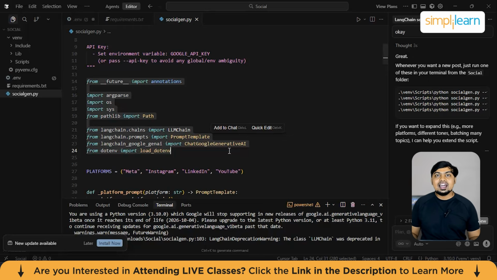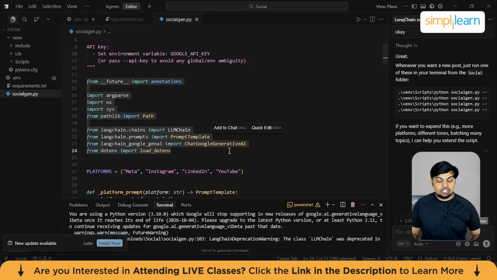Now the third one, LangChain core components. So here we have from langchain.chains import LLMChain, from langchain.prompts import PromptTemplate, and a lot more. This is where LangChain enters the picture. PromptTemplate defines how prompts are structured. Instead of writing raw prompts repeatedly, a template defines placeholders, ensures consistency, and makes prompts reusable. In this project, prompt templates will control how social media content is requested. This avoids vague and inconsistent instructions to the model. Think of it as a form that the AI fills every time.